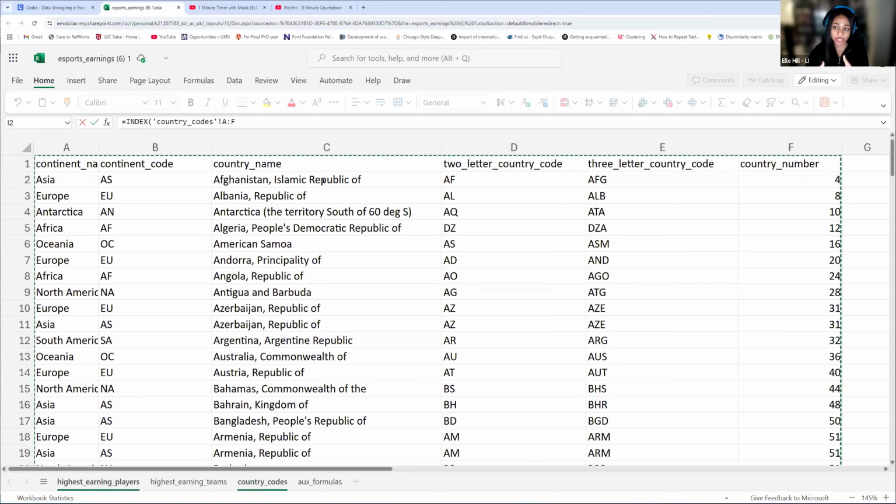And how are we going to match it? We're going to match it with the 2-letter country code. So at minimum, it can just be C and D together. That's the minimum we can do. But it's good practice to just use the entire data set just in case you want more information later, and index match functions are really good to reuse. So again, just to recap, the minimum that we can use for our index is this, because what we are looking for is this country name, and we're going to find it through this 2-letter country code. So this is our connector in column D and what we're looking for in column C. So is that okay now? Hopefully that helps a little bit.